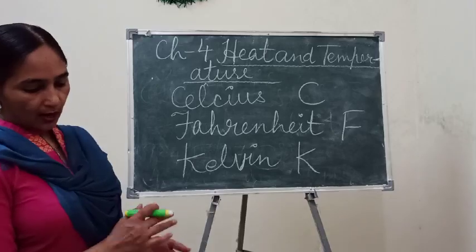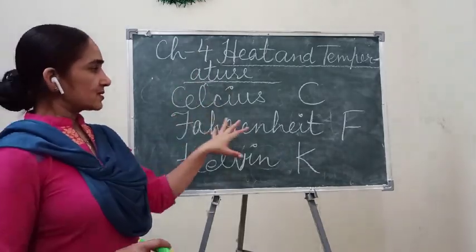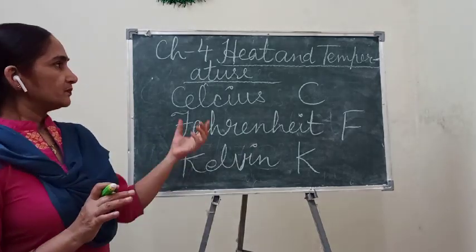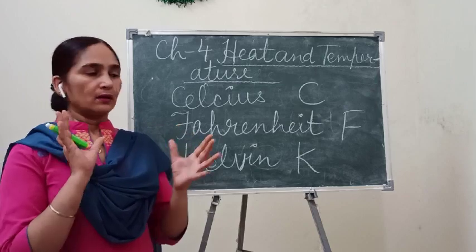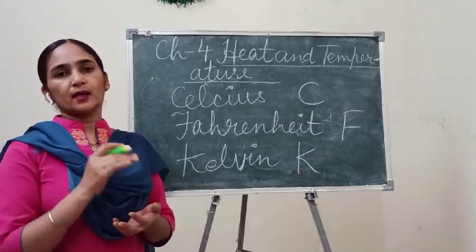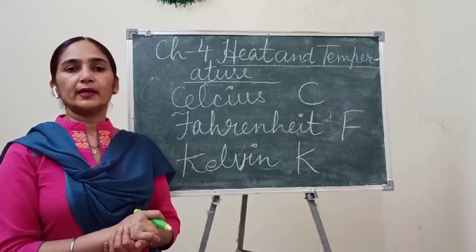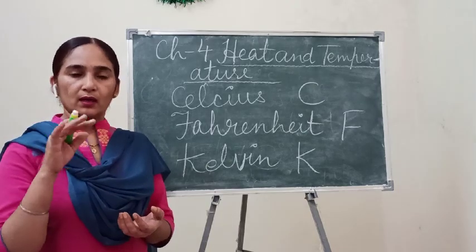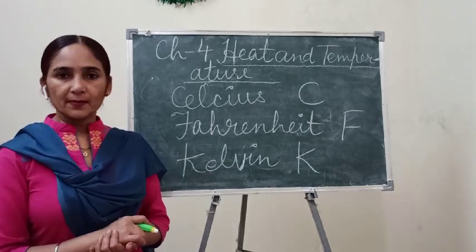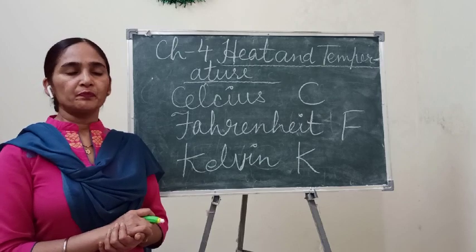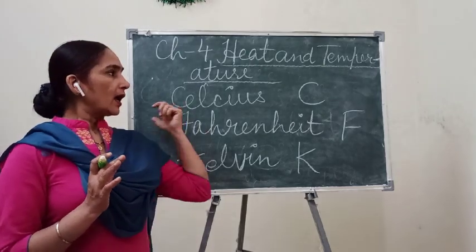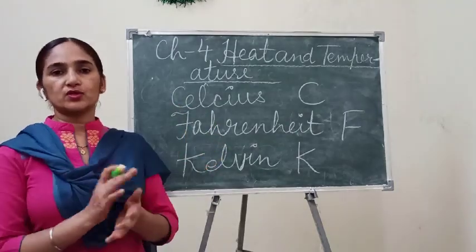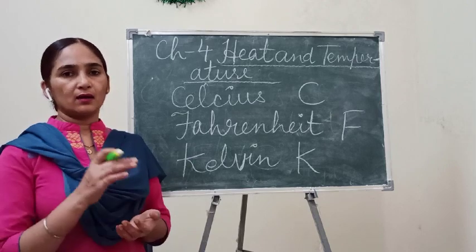Okay children, with this part your chapter number 4 is completed now. You read it out and read the full chapter. If you find any problem you can personally contact me on my personal contact number, or you can text me on my personal WhatsApp number also. Okay, hope you understood well, and if you have any problem you can ask, and its exercise and question answers I'll send in the Google Classroom.